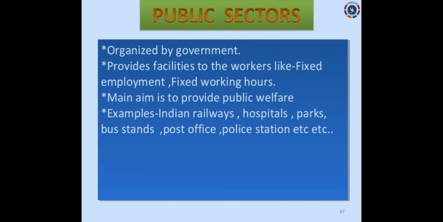So in the organized sector, working hours are fixed, but in the unorganized sector you cannot expect fixed hours. Extra hours also can be seen. Main aim is to provide public welfare. So what is the main aim of public sector? To provide public welfare. No benefits can be expected. Examples: Indian Railways, government hospitals, parks, bus stands, post office, police station, etc. These all come under public sectors.